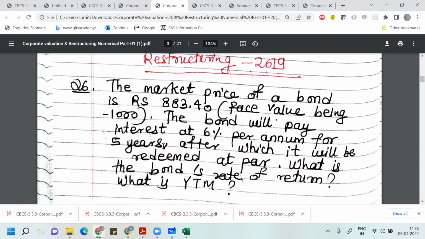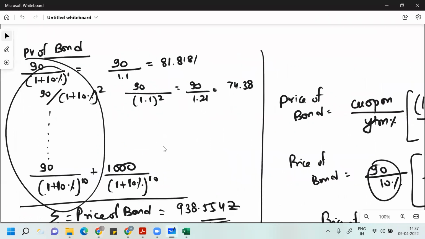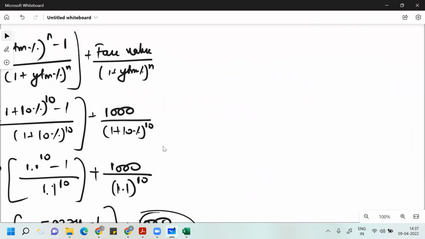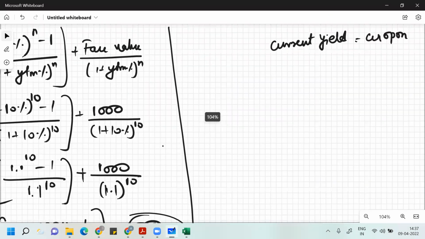Sir, I didn't understand. Can you please repeat? So generally, yield means return. Whenever you use the term yield, it means return. In a debt instrument, we use two kinds of yield. One yield is called current yield. Current yield mainly means the coupon. Coupon is fixed on the debt instrument.